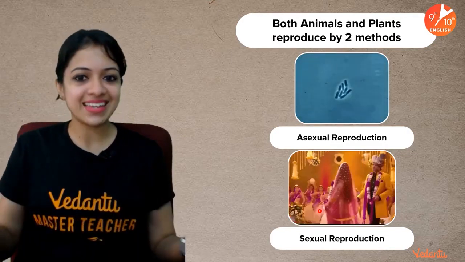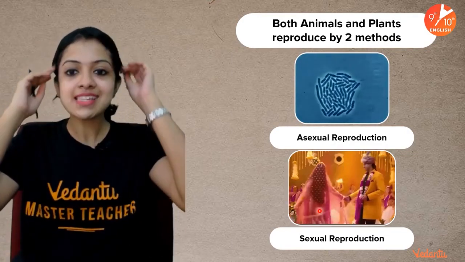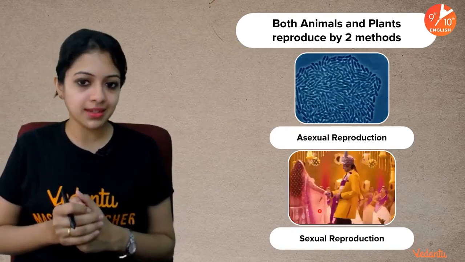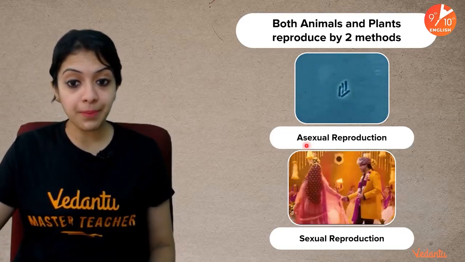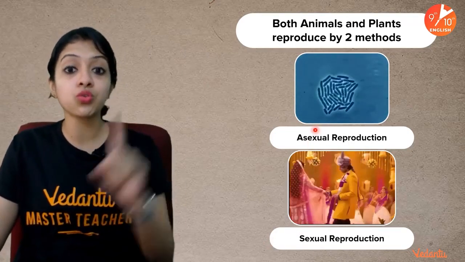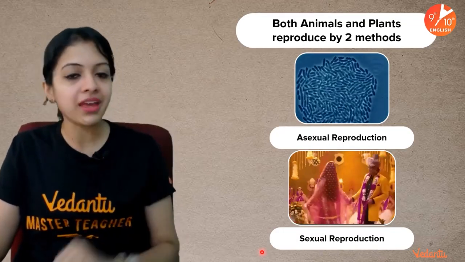Okay, and let's recall from our previous chapter, reproduction, that both animals and plants reproduce by two major methods. What are they? Asexual reproduction and sexual reproduction. Asexual reproduction, wherein only one parent is involved. Sexual reproduction, wherein two parents are involved.